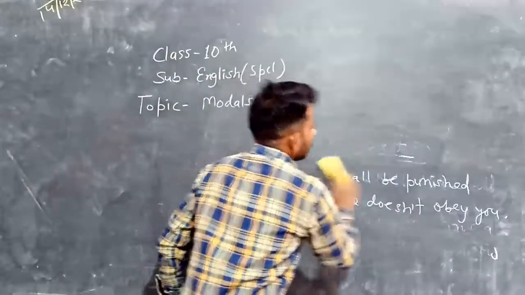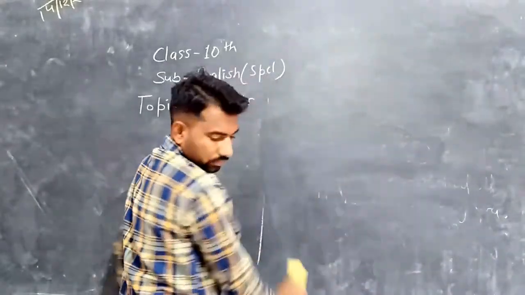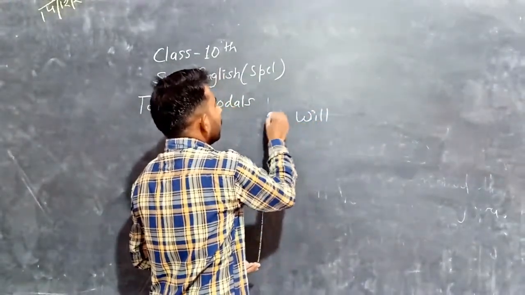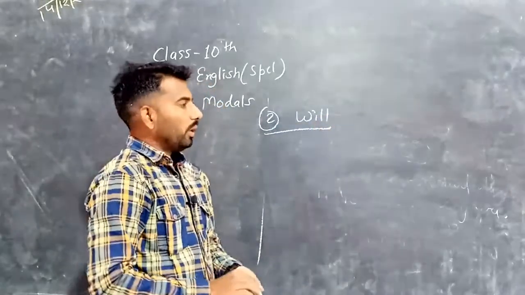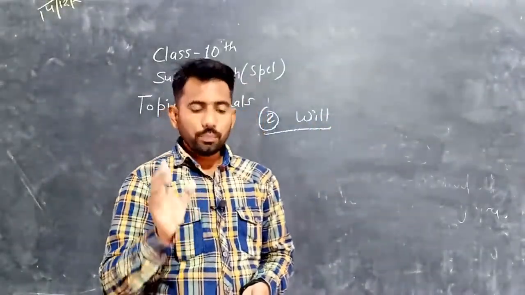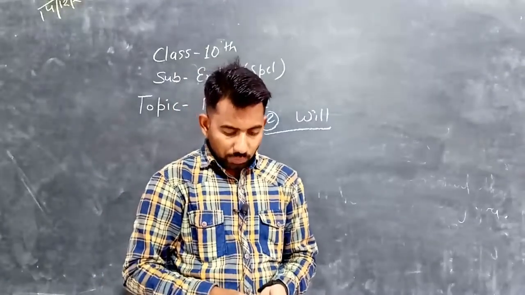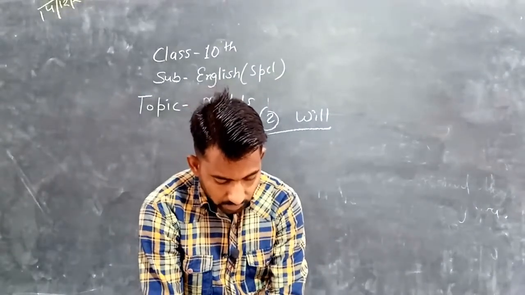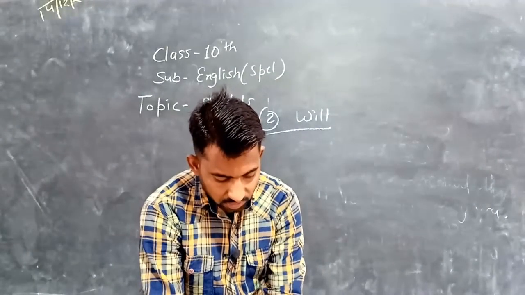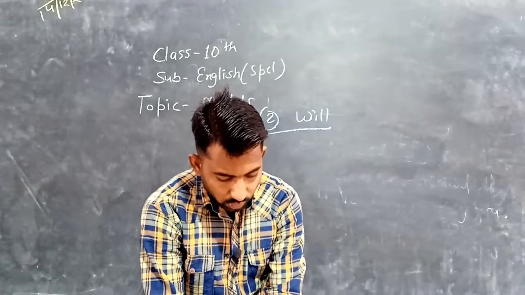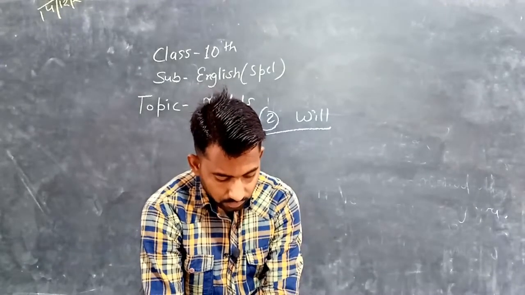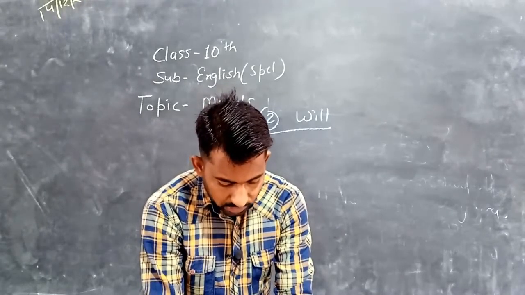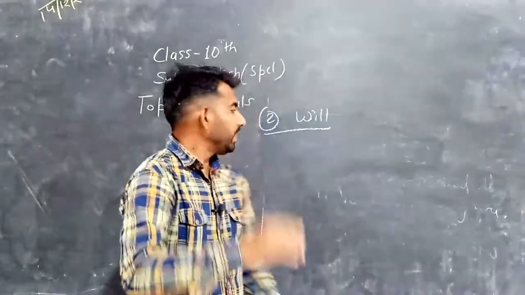Now the next modal is will. Will is used in tenses for the first persons with I or we, but in assertive sentences, will in the second and third persons indicates pure future. She will go to Mumbai on Monday. When the speaker wishes to express some intentions of his own, will is used for the first persons to show intention.